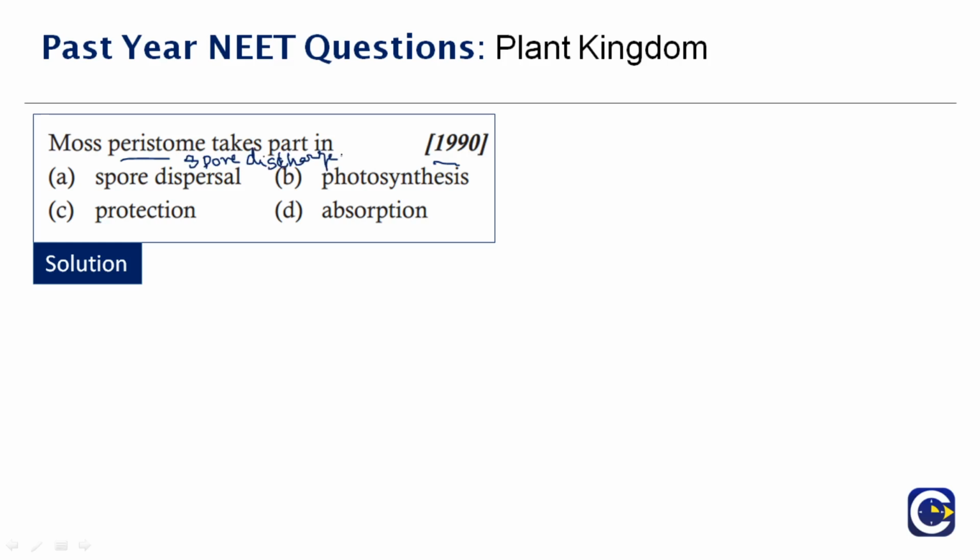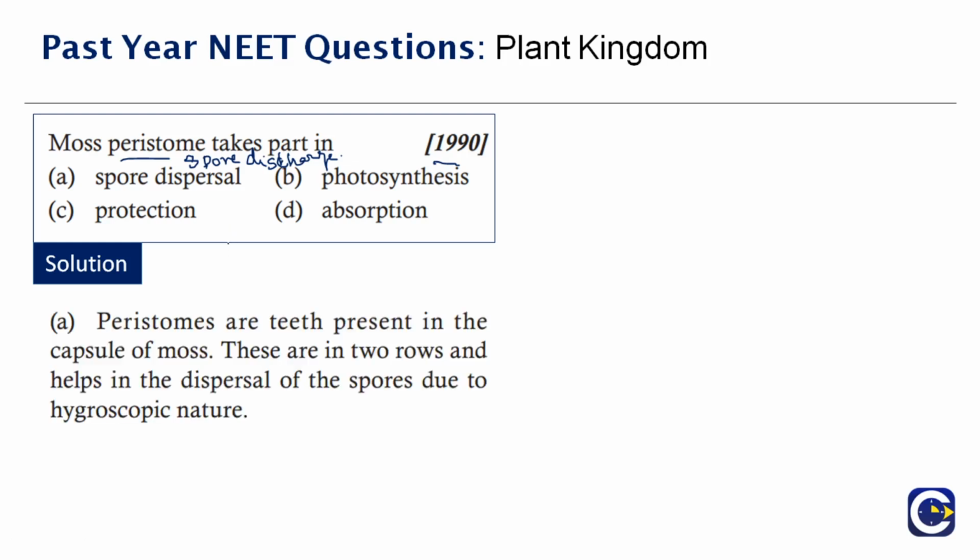Instead of releasing them all at once, they will release in intervals. For example, Funaria is an example of moss, right? It will have about 32 teeth in there, in 2 whorls it seems. I will explain in detail. As I already said, it is responsible for spore discharge. So the correct answer is spore dispersal. Now you understand what is peristome.